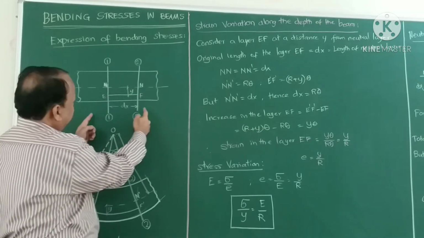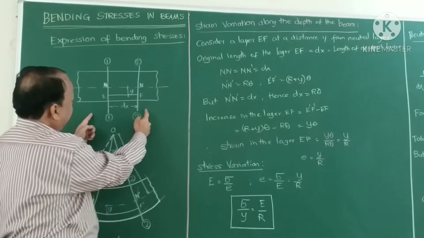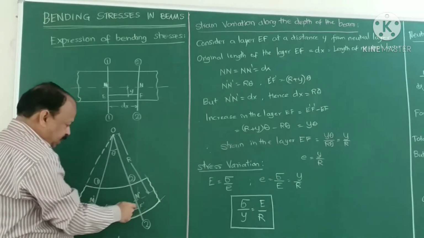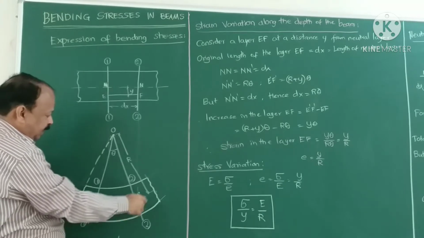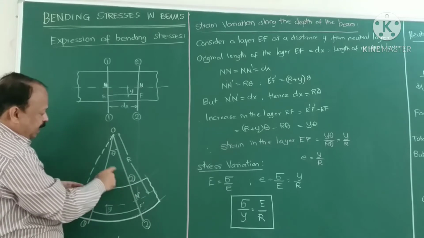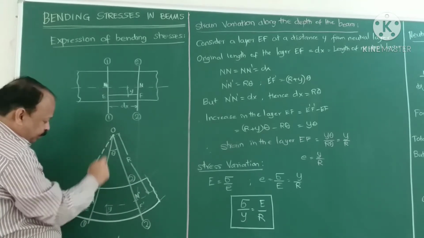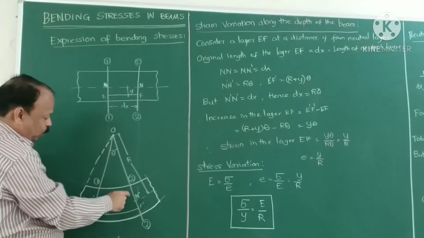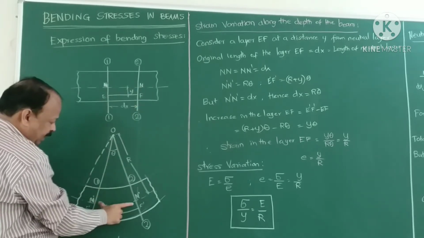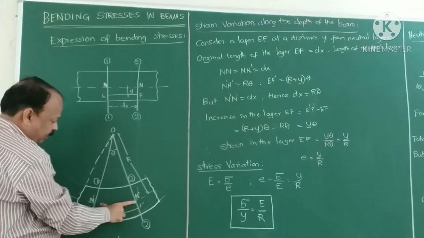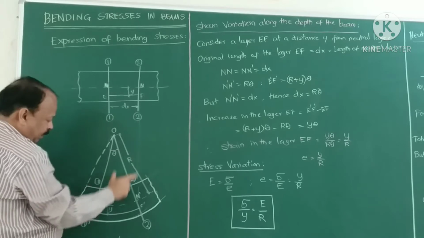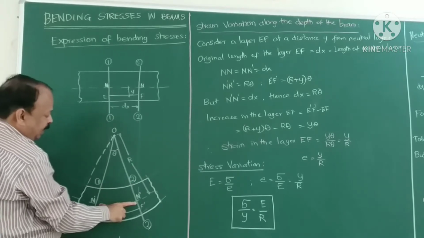This is the diagram before bending of the beam. After bending, the beam assumes this type of shape, that is, it assumes some radius of curvature r, and the included angle is theta between sections 1 and 2. The layer NN will remain NN only. The length of the layer will remain the same, that is, initially dx, and after bending also the length will be dx only.